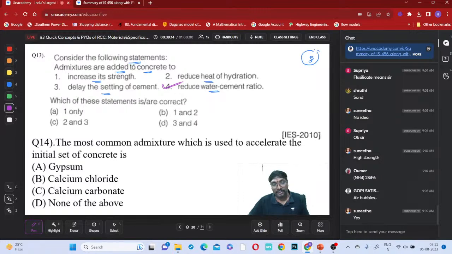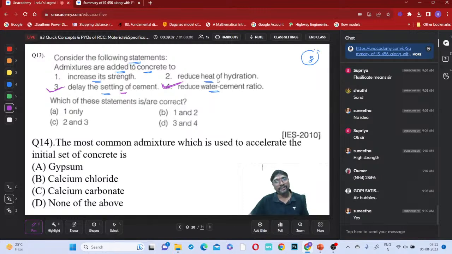Yes, it is possible, and they will provide whatever workability you want. Delay the setting of cement, yes, they will do it. Reduce the heat of hydration, is it possible?